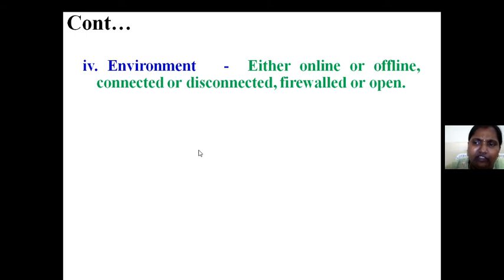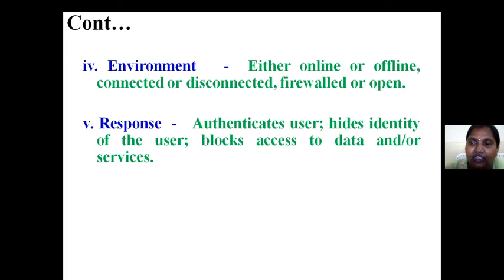The environment can be offline or online, connected or disconnected, firewalled or open. Whatever it is, a breach may enter. Response: how does the system have to respond to this? It should not reveal any of your details to anybody.